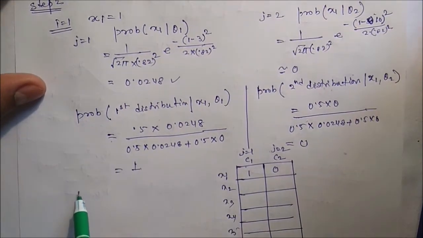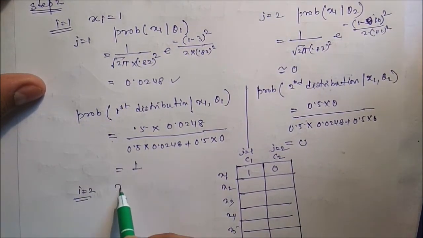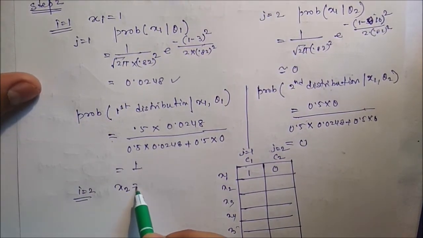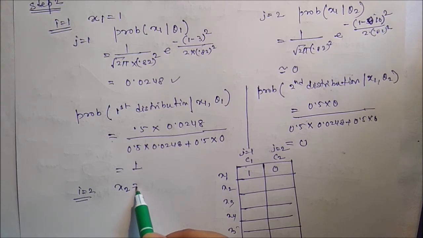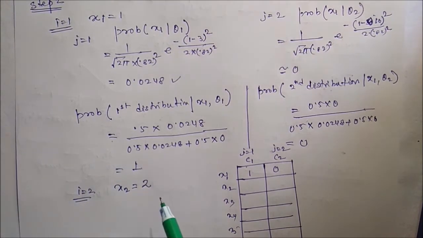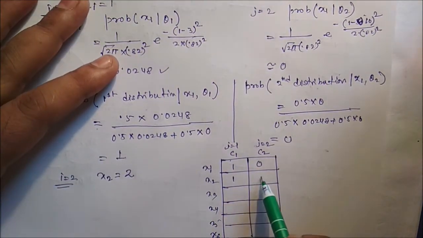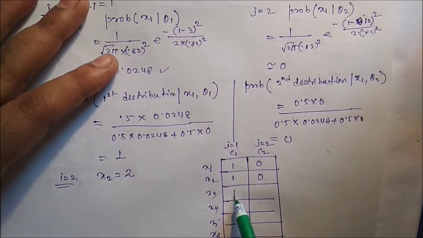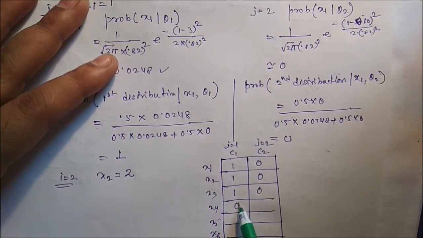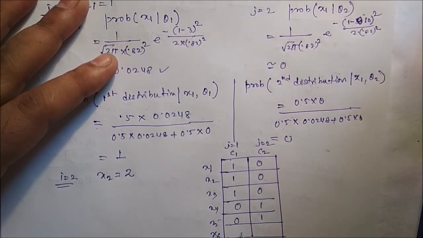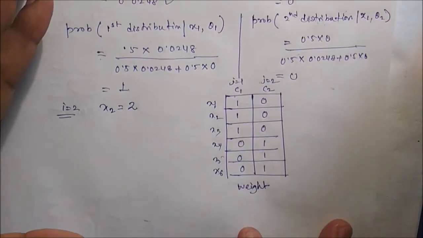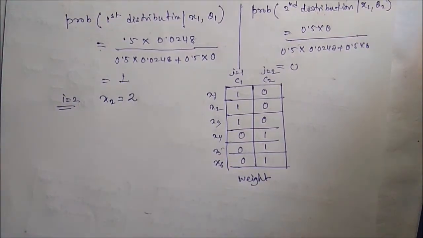Similarly, if i is equal to 2, we have to identify for the second data, x2 is equal to 2, and if you use the same concept, then here also the output will be this one. For the third data, it is this one. For the fourth data it will be 0, 1. For the fifth data, 0, 1. For the sixth data, 0, 1. Okay, so this is the end of the expectation step.